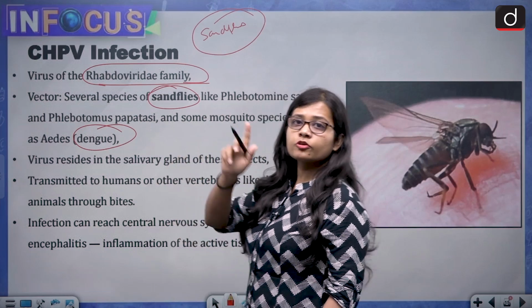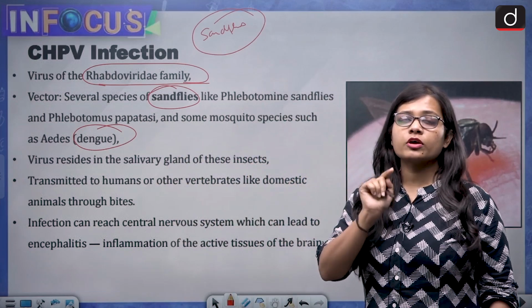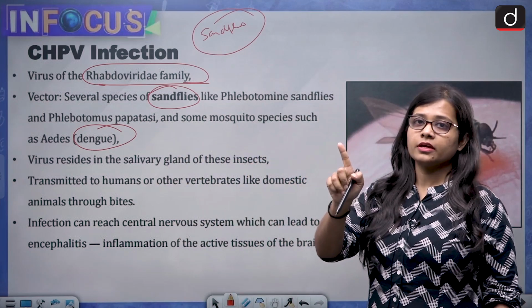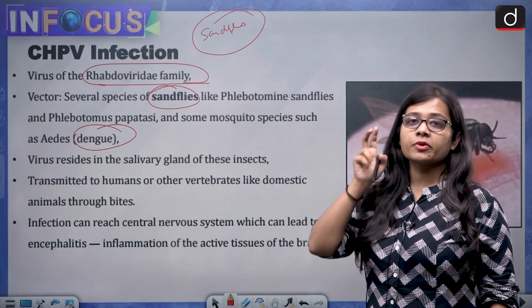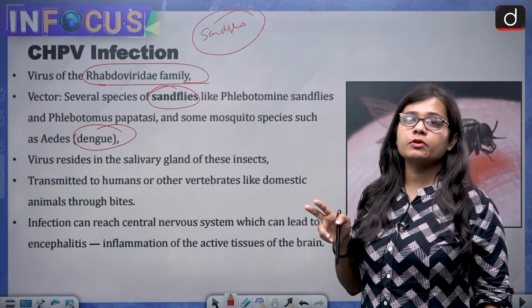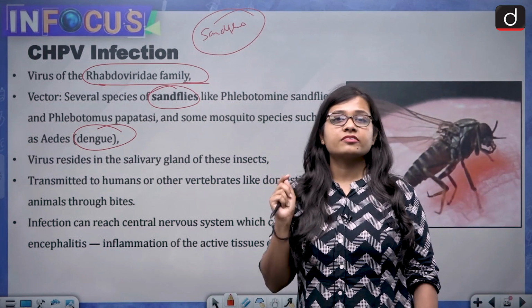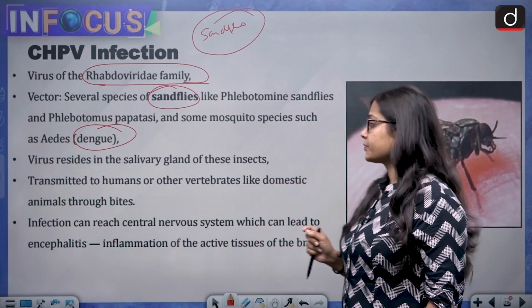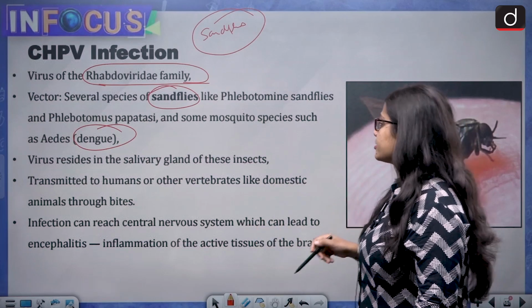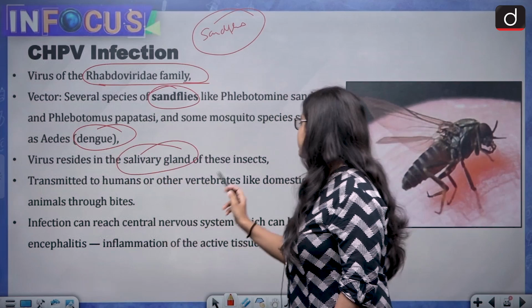So you need to remember that the vector of the Chandipura virus is a sand fly, and also the Aedes mosquito that is responsible for the spread of dengue. Then the virus resides in the salivary glands of these insects.